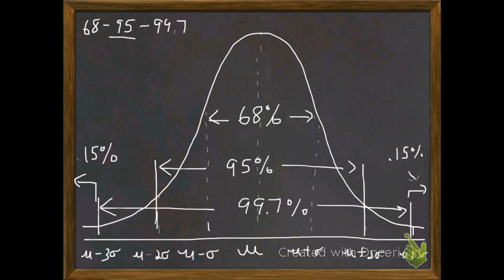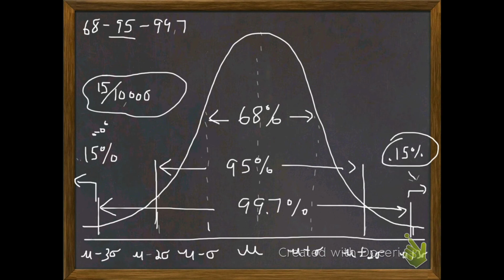Now guys, if your decimals and percentages are a little testy, 0.15% is equivalent to about 15 out of every 10,000 subjects in our population having a score lower than mu minus 3 standard deviations. And on the other end of the spectrum, there'll be about 15 out of every 10,000 that'll have scores above 3 standard deviations above the mean.